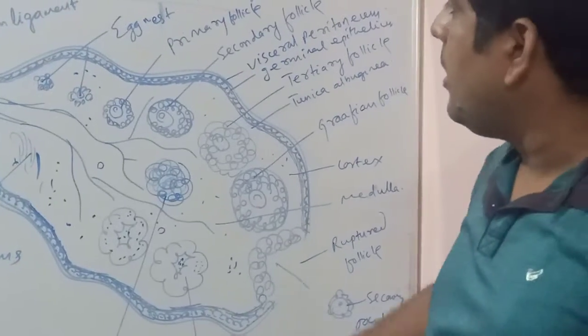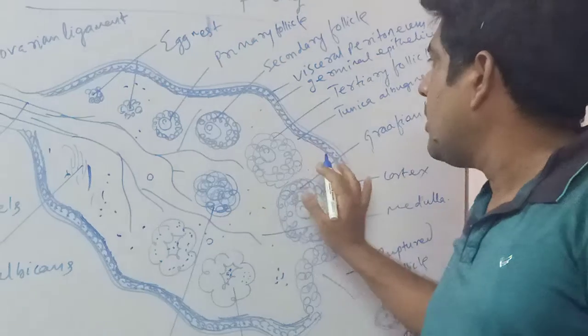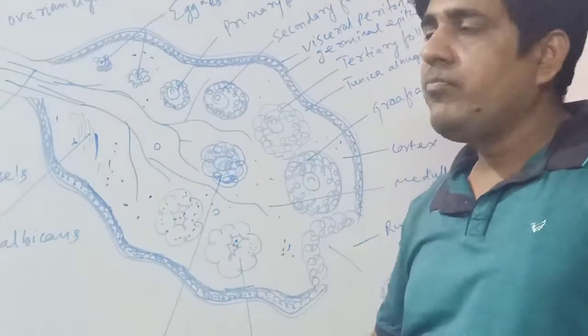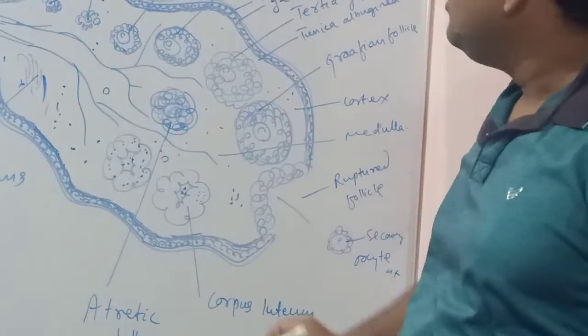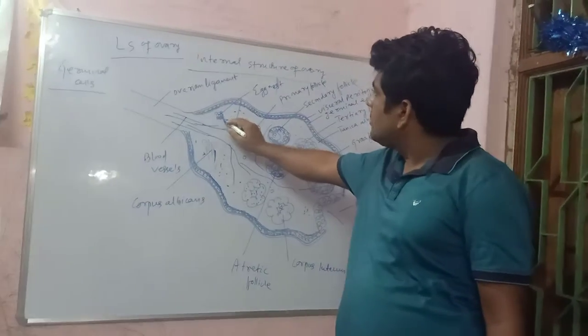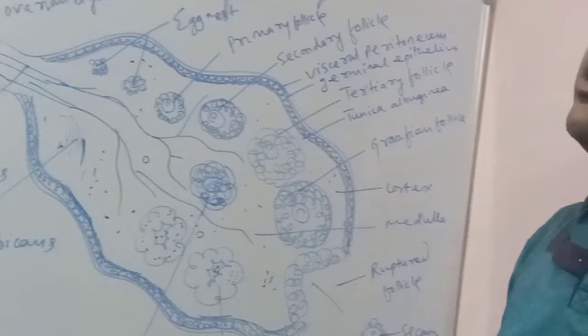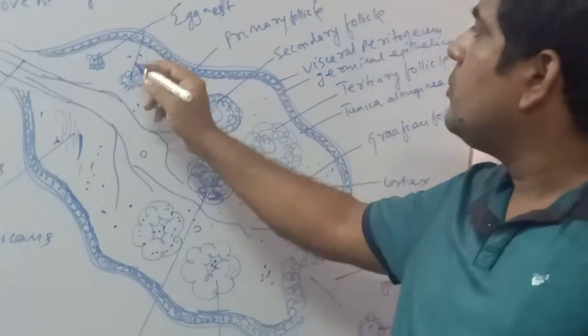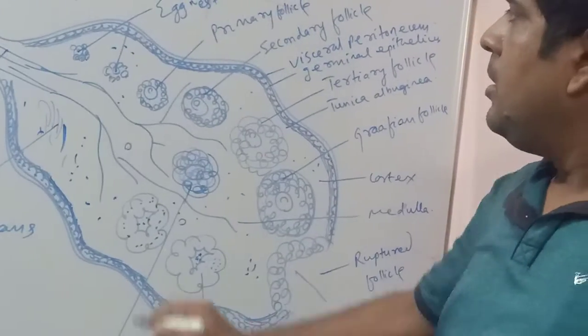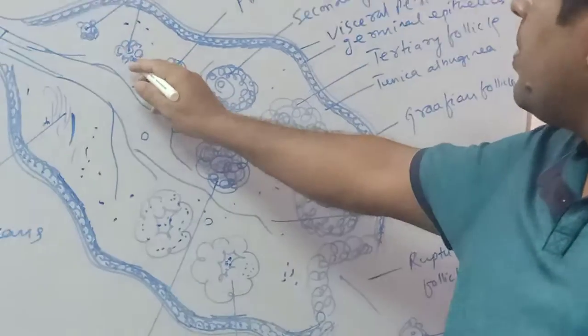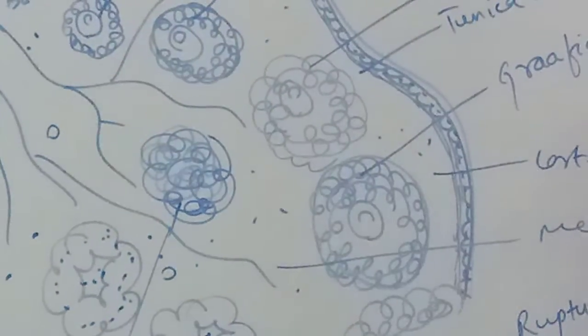Stroma contains different types of structures. Stroma contains mainly the follicles in different stages. These are the egg nests. Egg nests are clusters of cells that are produced by the division of cuboidal germinal cells. Then egg nests are converted into primary follicles.